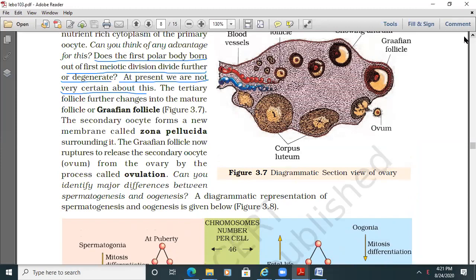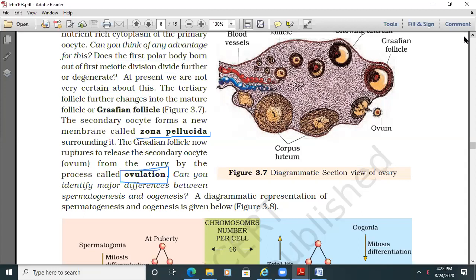The tertiary follicle further changes into a mature follicle or Graafian follicle. The secondary oocyte forms a new membrane called the zona pellucida surrounding it. The Graafian follicle now ruptures to release the secondary oocyte from the ovary by the process called ovulation.